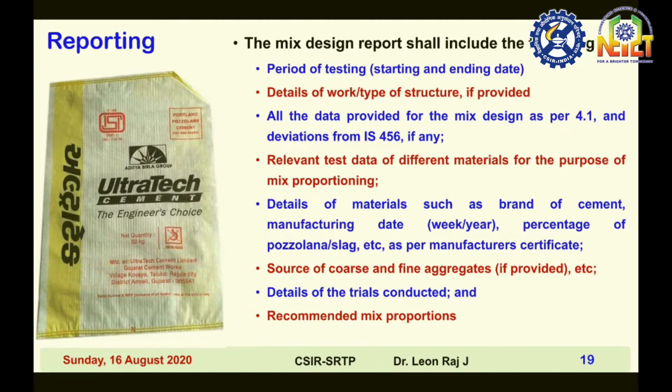Then finally, reporting. The mix design report shall include the following: period of casting, starting date and ending date, details of work, type of structure if provided, like beam or column or residential or commercial building. Whatever information is available has to be mentioned in the report, all the data provided for the mix design as per 4.1 and deviations from IS 456 if any. Relevant test data like specific gravity, moisture content, then all relevant information of different materials for the purpose of mix proportioning.